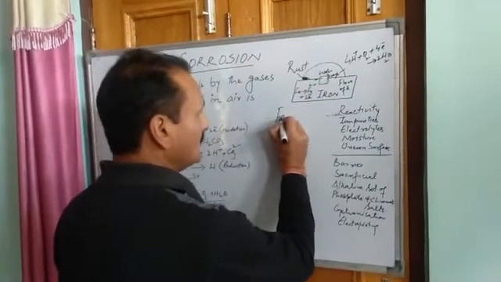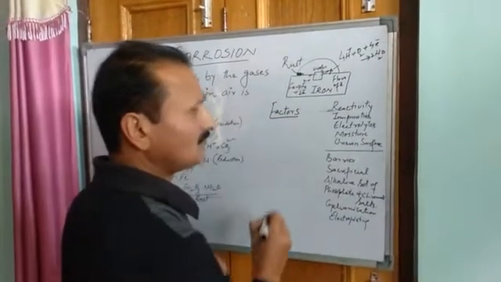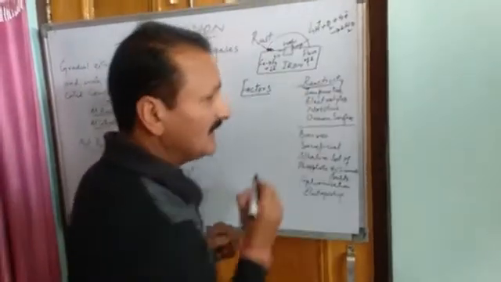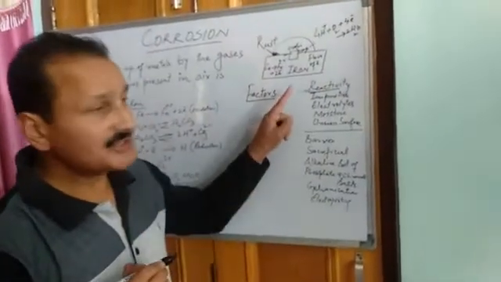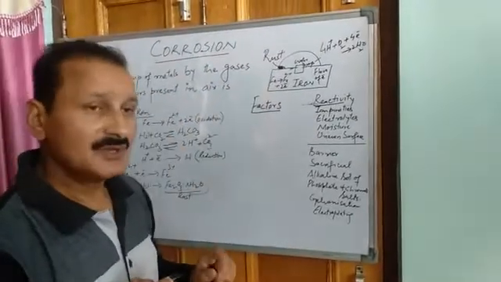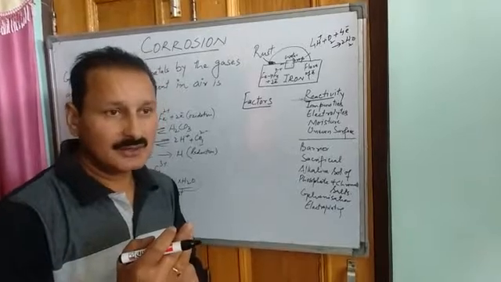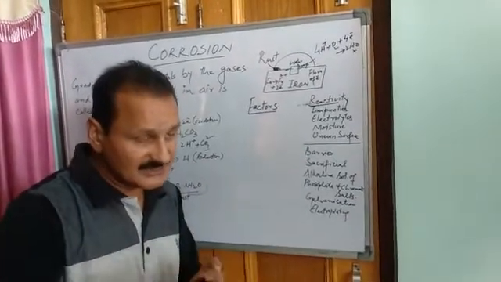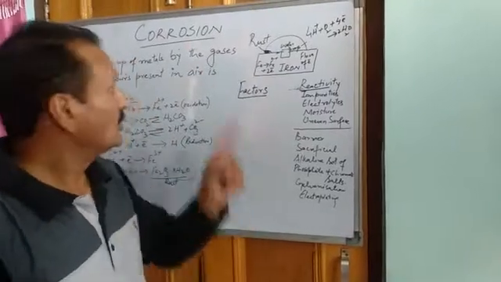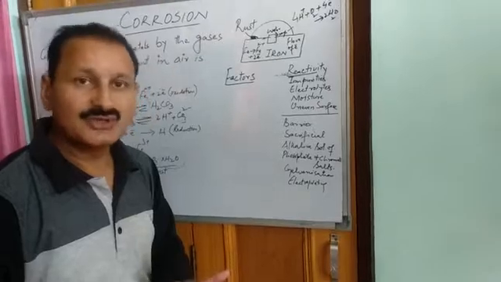Factors of corrosion. First factor of corrosion is reactivity. As I said earlier, the reactivity of metal plays a vital role in corrosion. The metals which are more reactive, which fall in the electrochemical series in the beginning, are more prone to corrosion. And those metals which are less reactive don't get corroded.